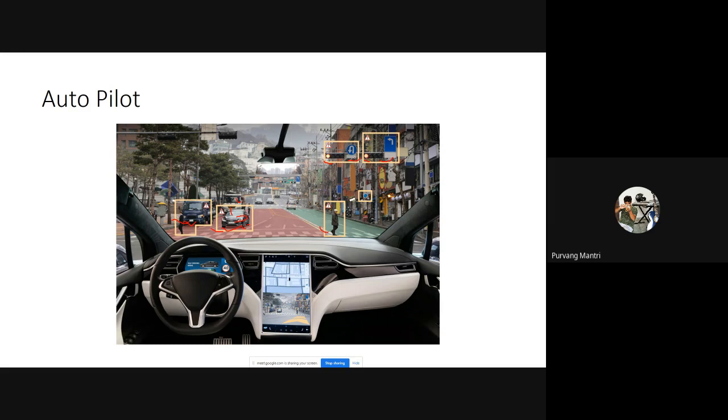Based on this data, the camera sends the data to the microcontroller. The microcontroller recognizes it as road signs or pedestrians, and based on that it controls the wheels, the vehicle speed, applies the brake, changes the lane, and similarly it lets the driver give up his control of the vehicle and allows the electronics to drive the vehicle.